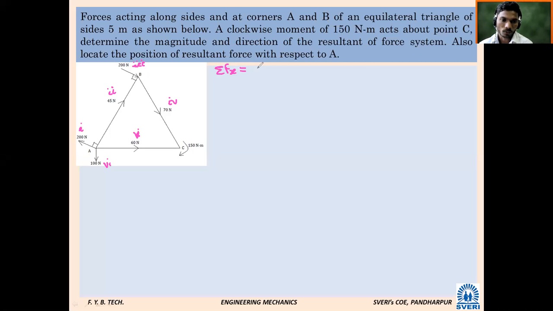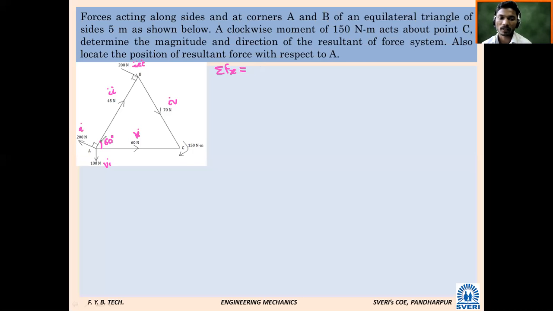Yes sir. Equilateral triangle is given, so this angle will be 60 degrees. Then this 90 is given.